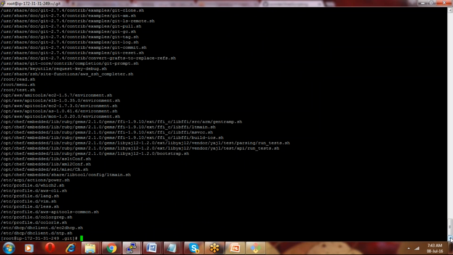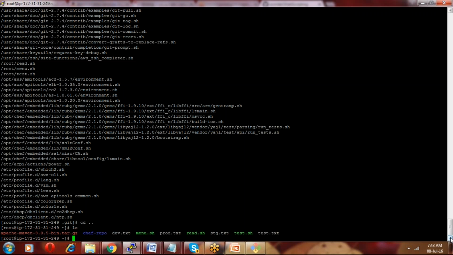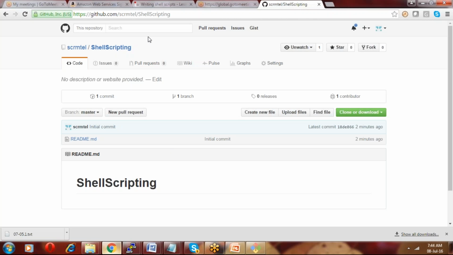Anyways, right now I am in the .git folder. Of course I have some SH files, chef repo files and everything there. I want to move this entire data to the shell scripting repository, which I have created right now. I want to send the entire data to this place. How can I move it? This is a very important task. If you want to move your entire local data to the GitHub repository, you can do it in this way.